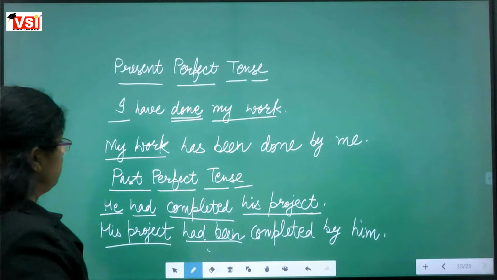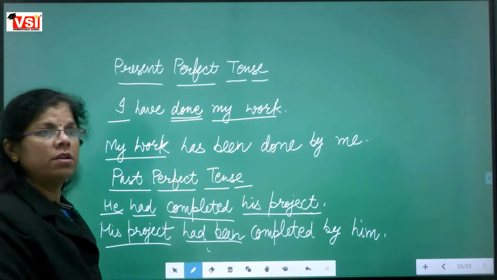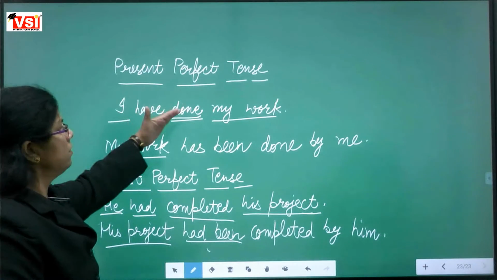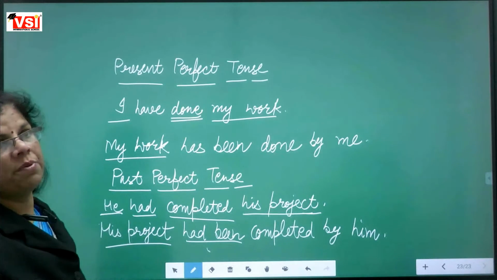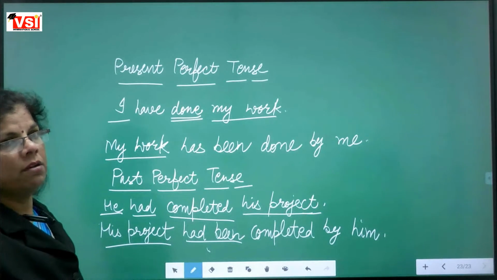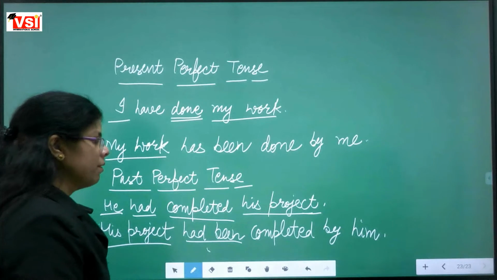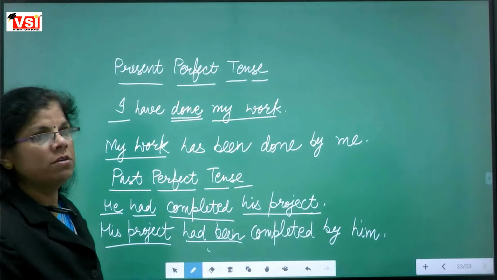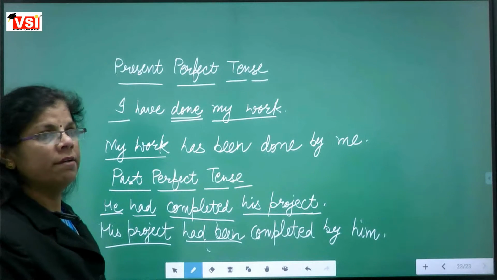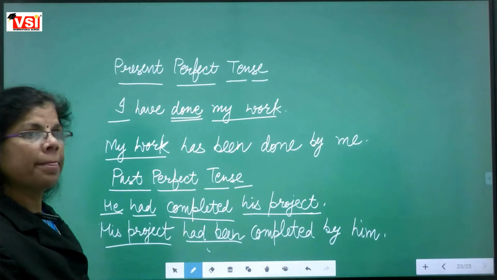Do you have any doubt related to present perfect tense or past perfect active sentences while changing into passive sentences? No doubt, ma'am. Should we move ahead? Yes, ma'am.